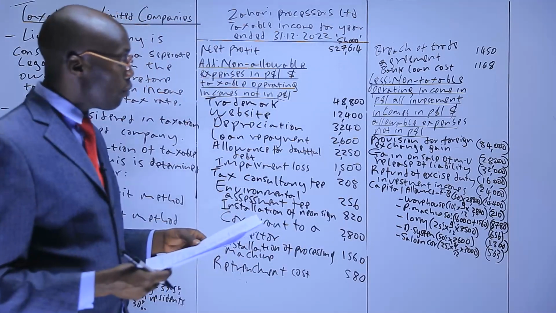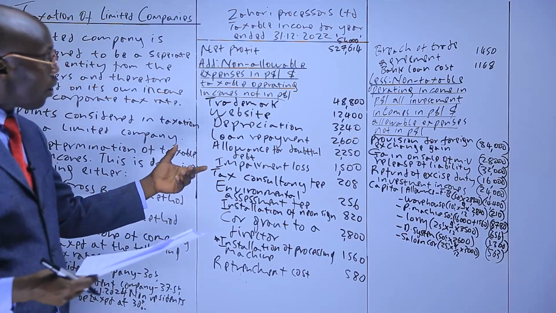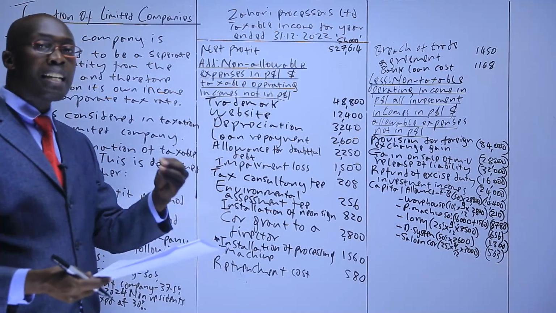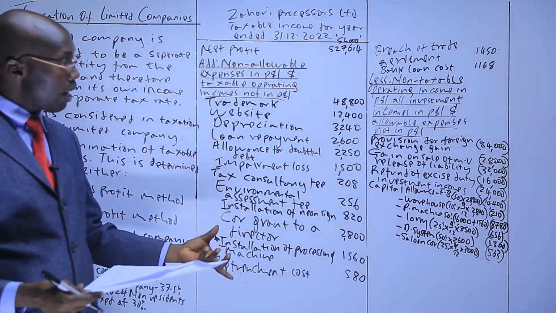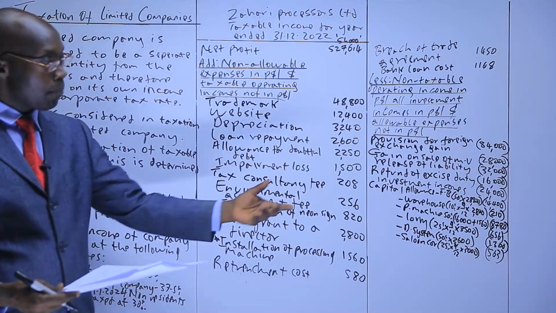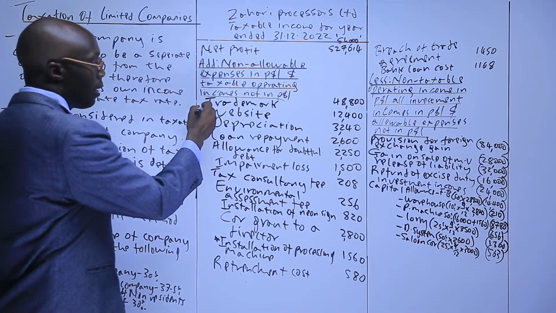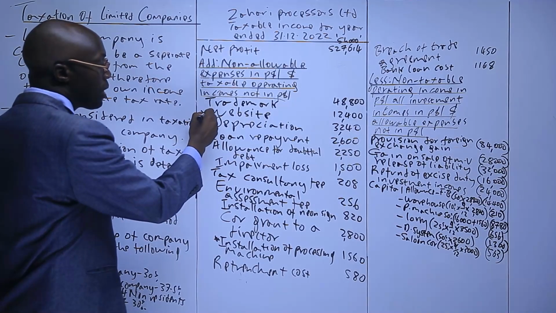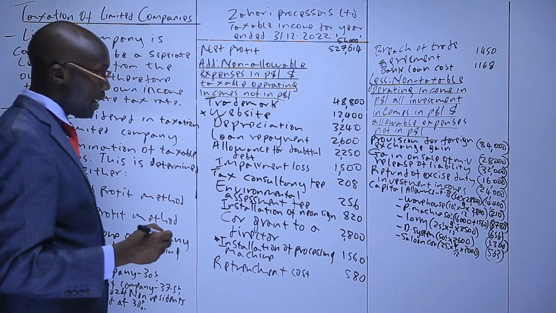We said if you have not been given capital allowance, we now come back here. Of the expenses that we have added back, if there is a fixed asset, claim capital allowance. We disallow the fixed asset, you claim capital allowance. So in this case, we had a website. Trademark does not qualify for capital allowance. It's an intangible asset. Website is supposed to be at the rate of 25%.